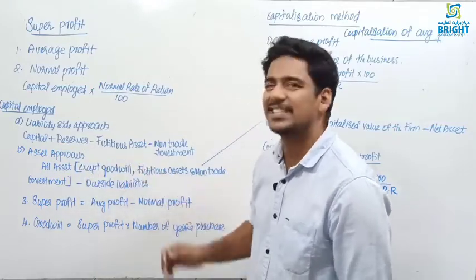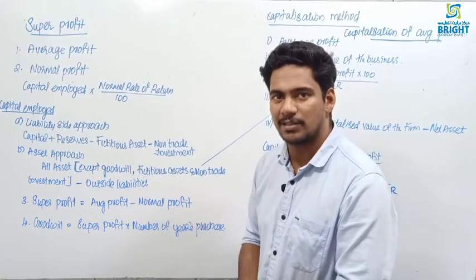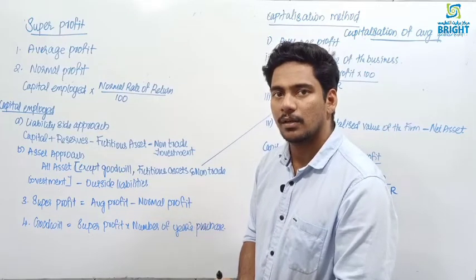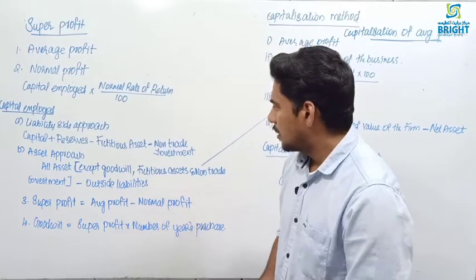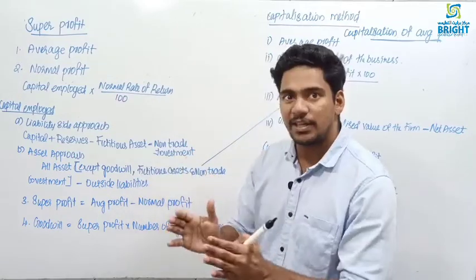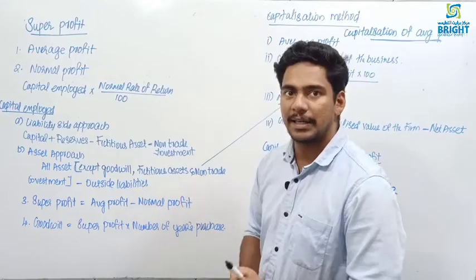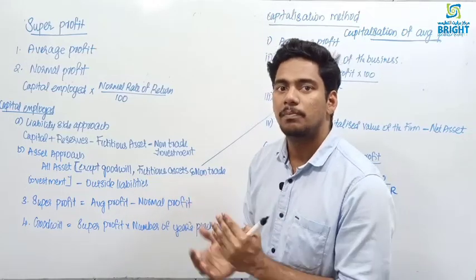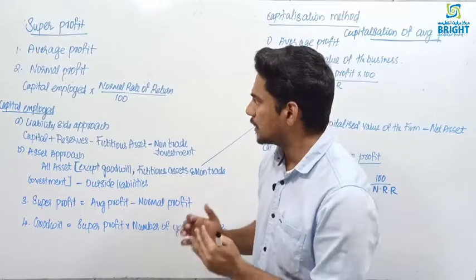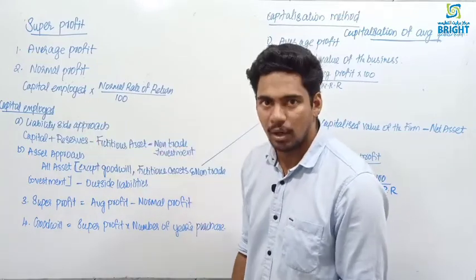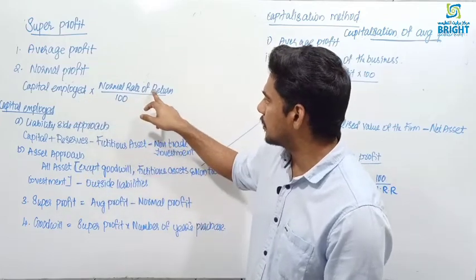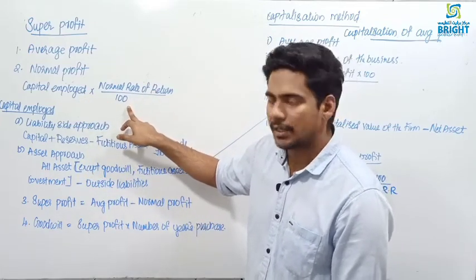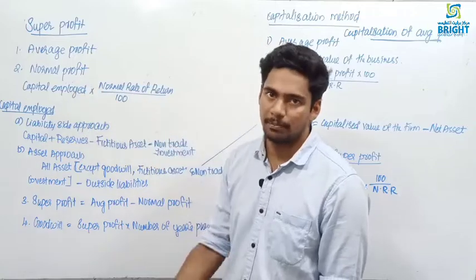Then if any fictitious assets are there, advertisement suspense account or profit and loss given in the asset side, you are deducting. Then non-trade investment, if any given, that also you are deducting. The balance is called partners capital. So that is what is capital employed. Then this capital employed you are multiplying with normal rate of return divided by 100. You are getting a normal profit.